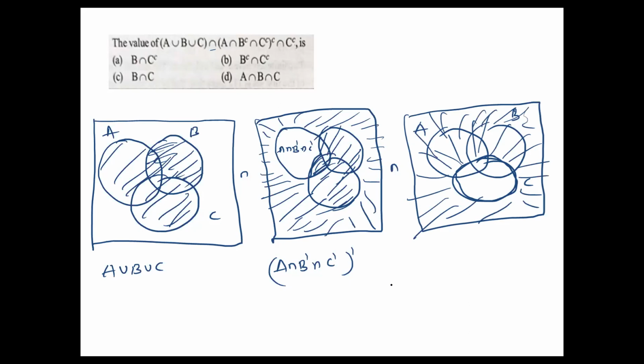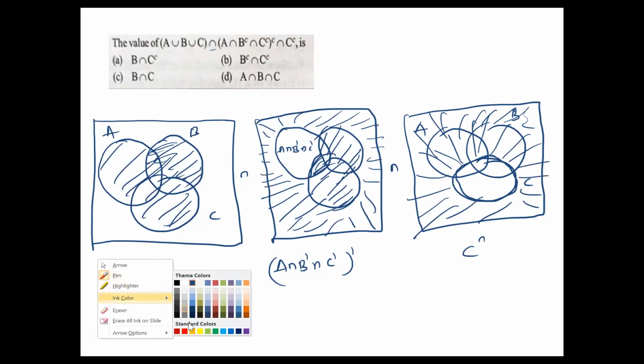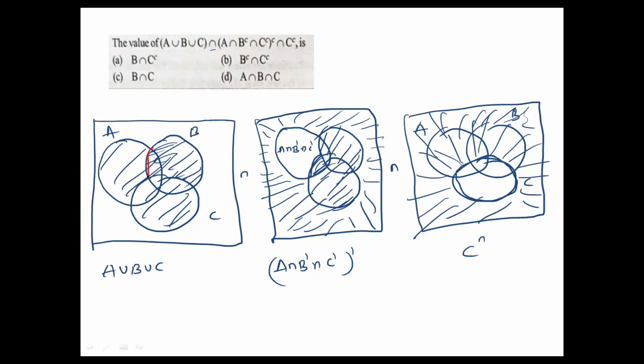In all the three figures, what is the common area? Now I'll show that. To see this one, this area is there, this red shaded part. This part is there, here also is there, and here also.